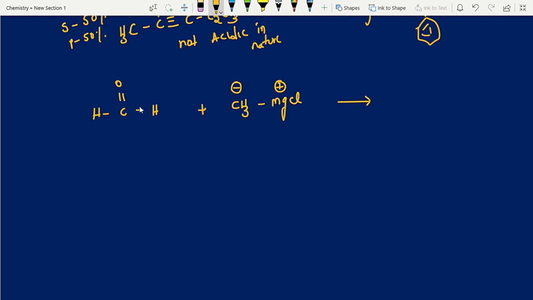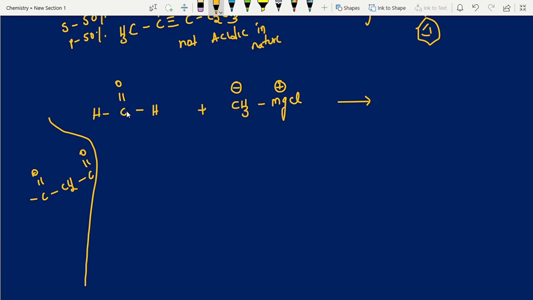There are some conditions. If electron withdrawing groups are present, and in between a methylene group is there, that is an active methylene group. It gives hydrogens. Those cases are there, and whenever we discuss those reactions, we will do them. But generally, carbonyl compounds are not acidic in nature and do not give hydrogens.